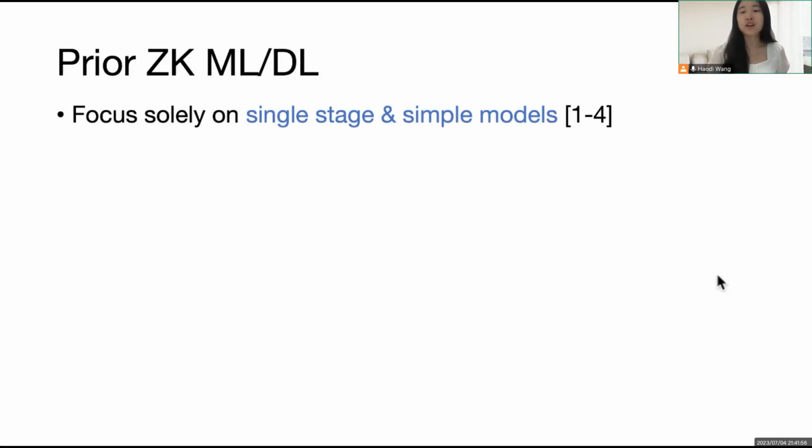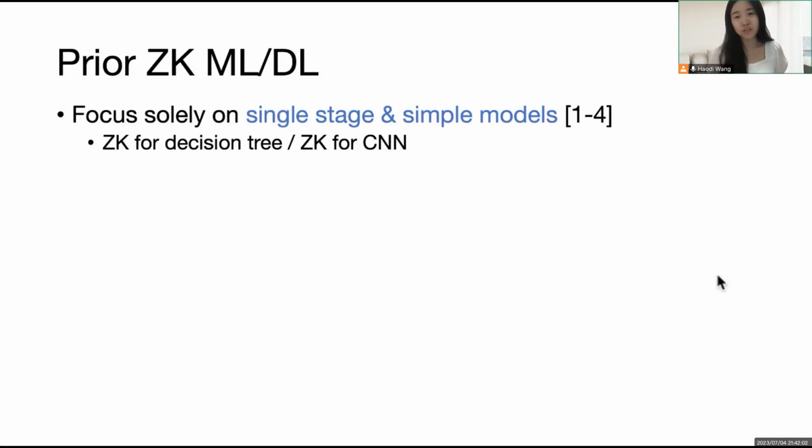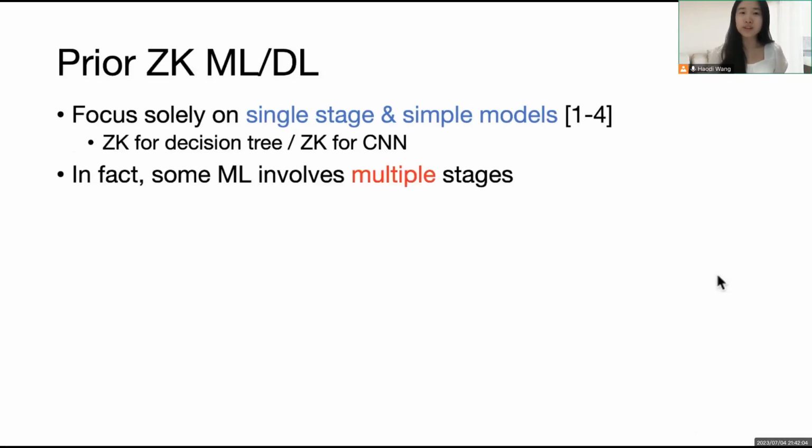There are a few works proposed in the literature about zero-knowledge machine learning or deep learning. However, they focus solely on single-stage or simple models, such as the work for decision trees and CNNs. In fact, in real-world applications, the machine learning tasks usually require multiple stages, which is called a machine learning pipeline.